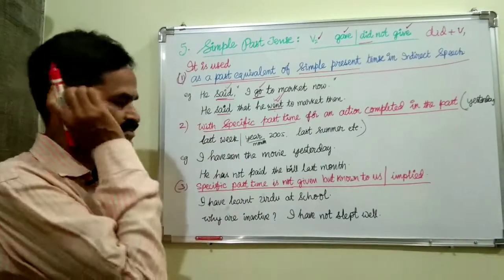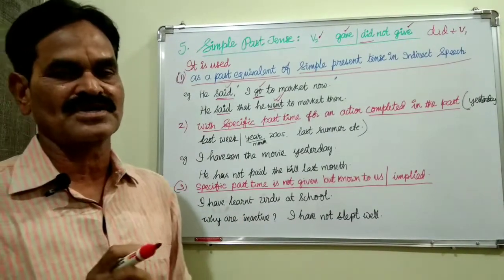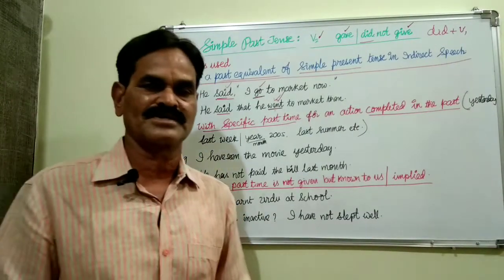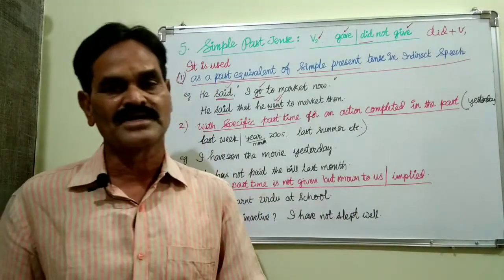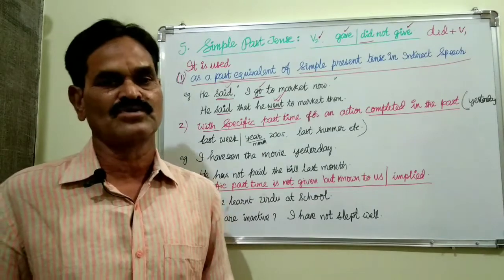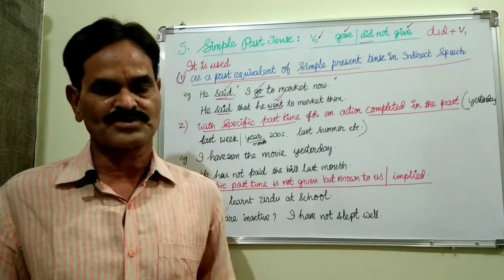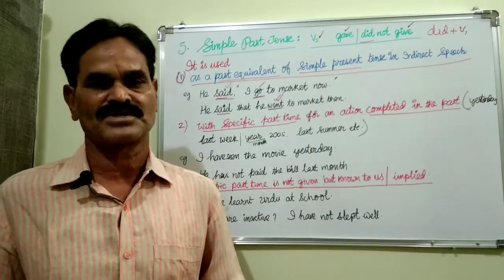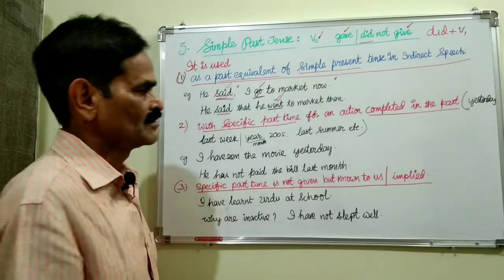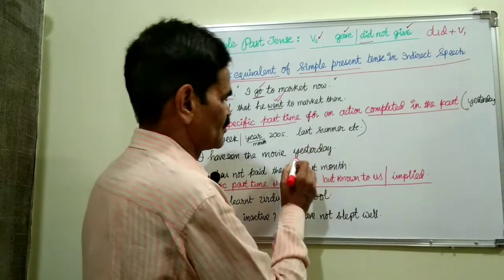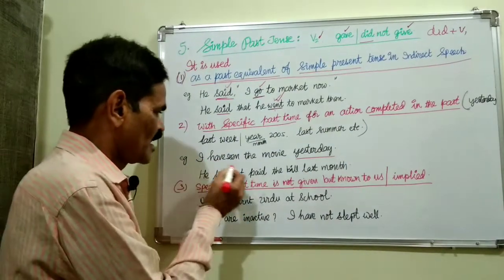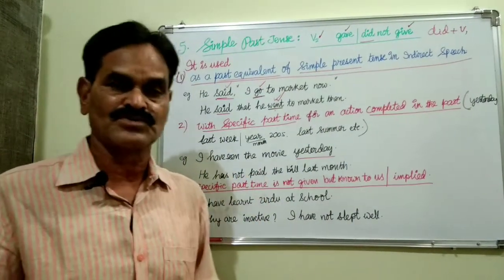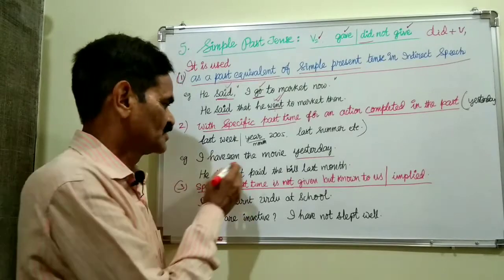Then we must use simple past tense, not present perfect tense, not past perfect tense, because this action is completed here. For a completed action we use present perfect, past perfect, and simple past tense also. But when a specific past time is given, like yesterday, we should not say I have seen the movie yesterday, and we should not say I had seen the movie yesterday.